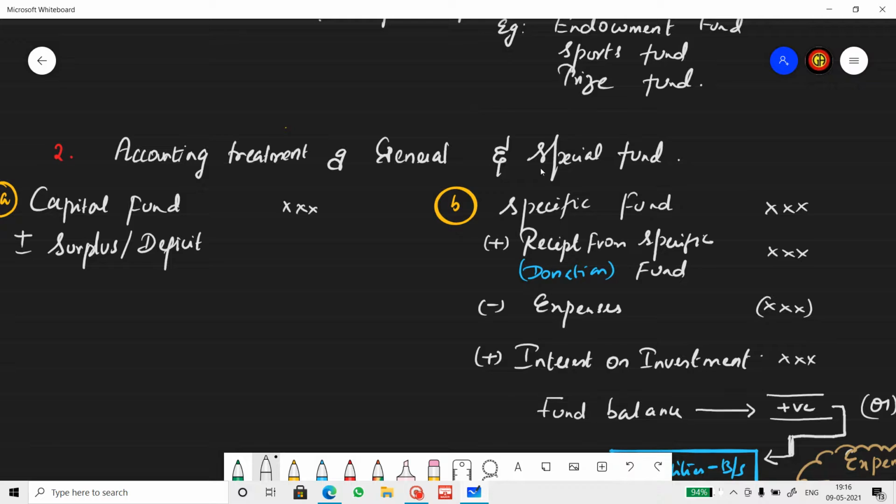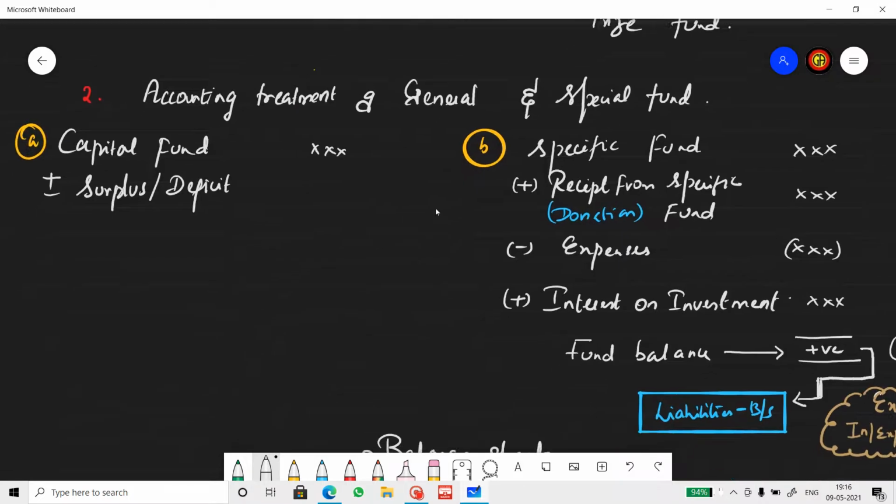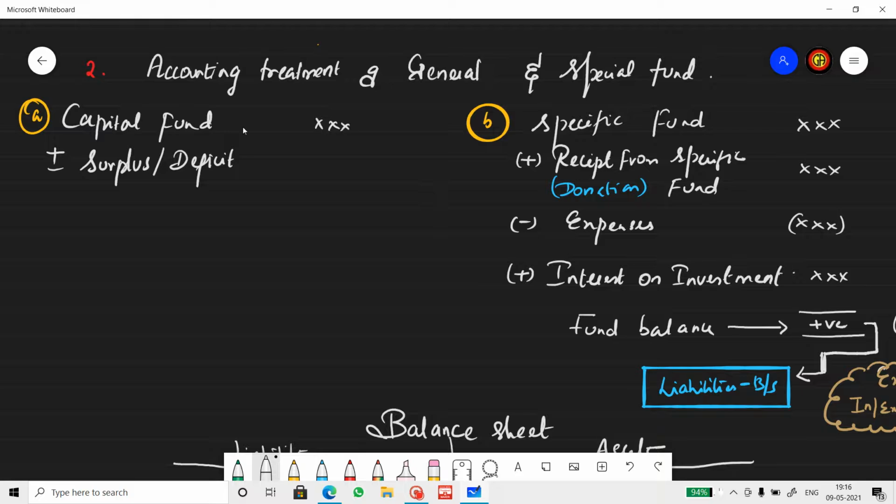Accounting treatment of general and special fund. General fund is just like capital in a financial statement. What do we do with capital in a financial statement? Capital, add net profit. We do the same thing here. Capital fund, add surplus you get from the income and expenditure account, or subtract deficit from the income and expenditure account, so you get the fund balance.